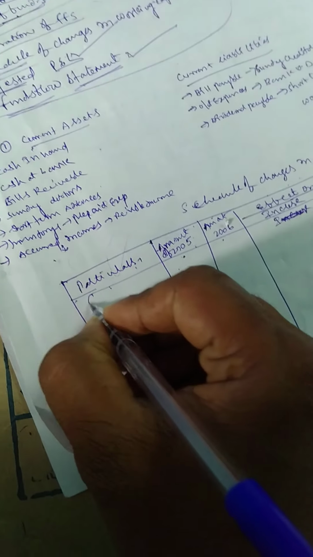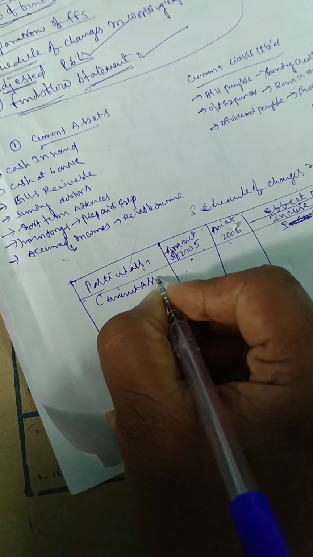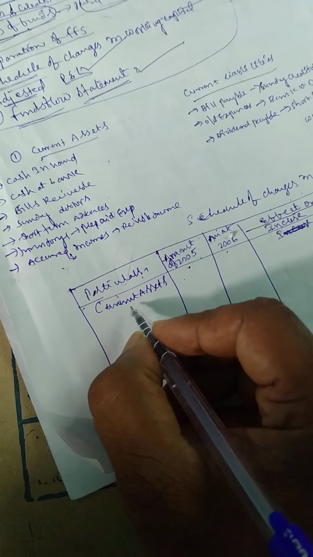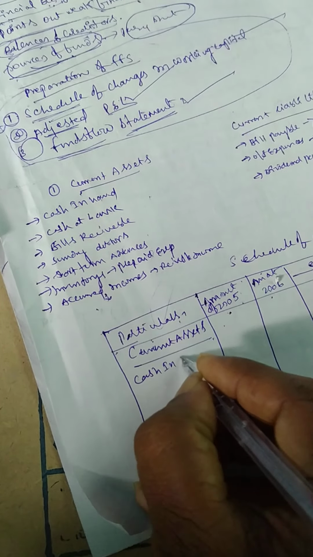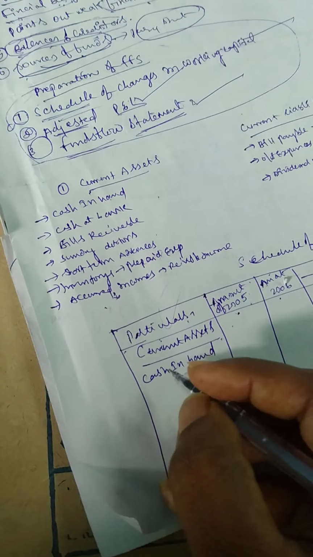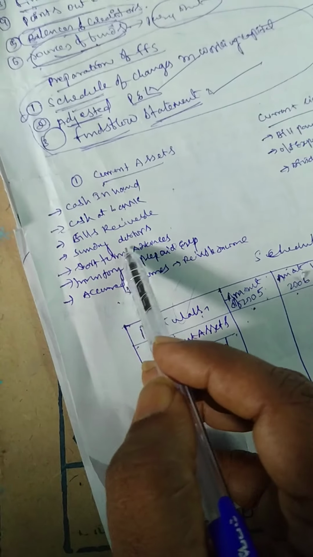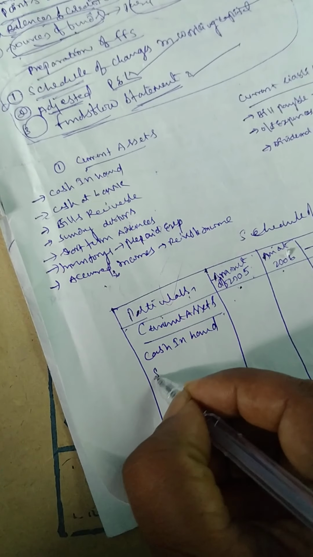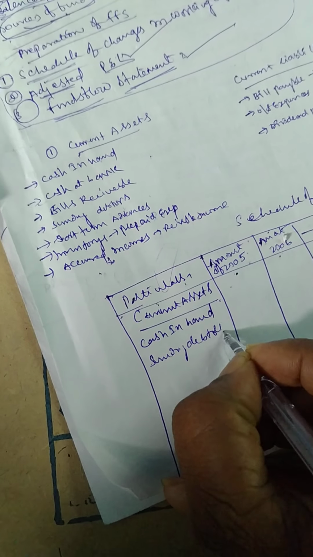First one is current assets. What are the current assets? For example, take cash in hand, this is a current asset. One more, cash at bank. And sundry debtors, one more transaction, also a current asset.